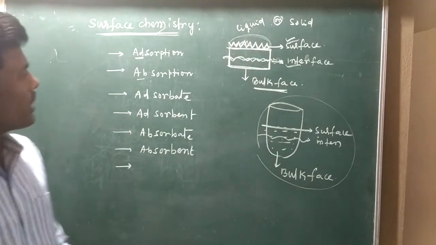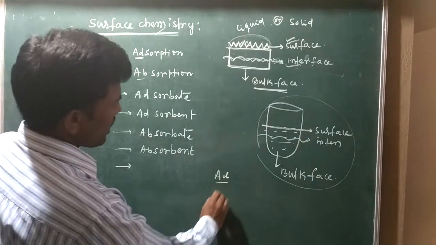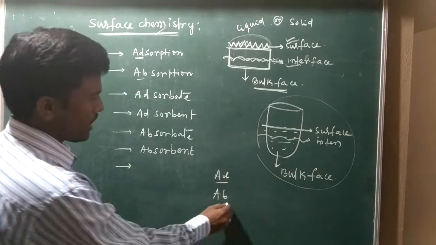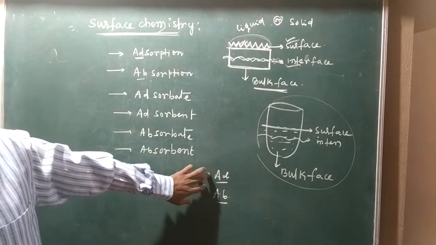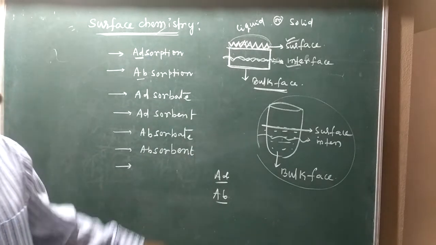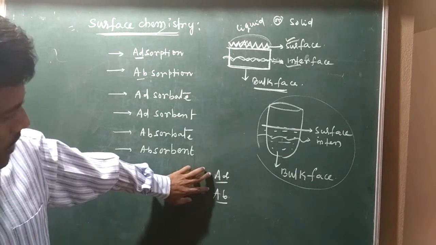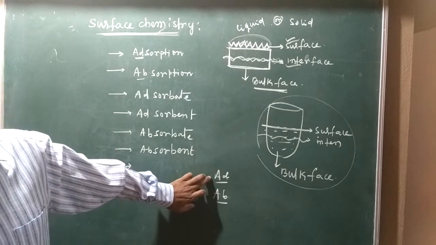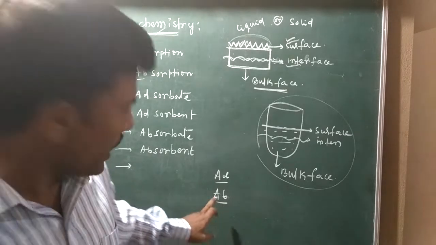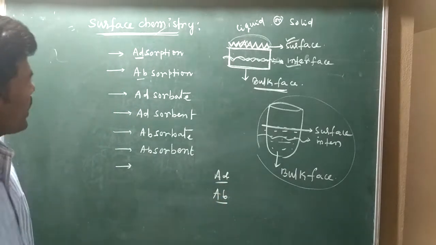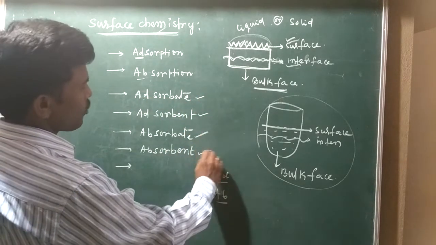So don't confuse here. I am pressing here add, and also there is ab. Both are different, add and ab. The pronunciation and voice are similar, but most students get confused in these two cases. Add means D for Delhi, and ab, B means Bombay. So adsorption and absorption, and related adsorbate, adsorbent, absorbent, absorbate.